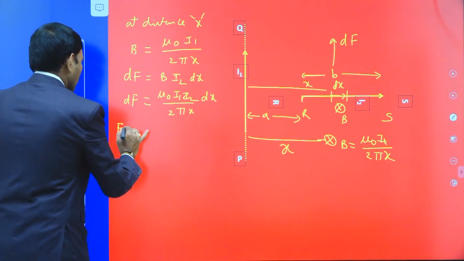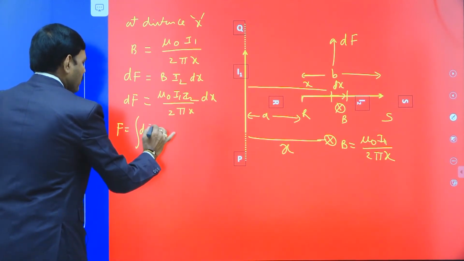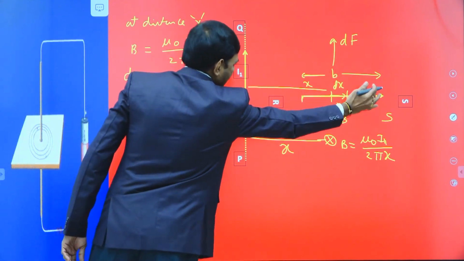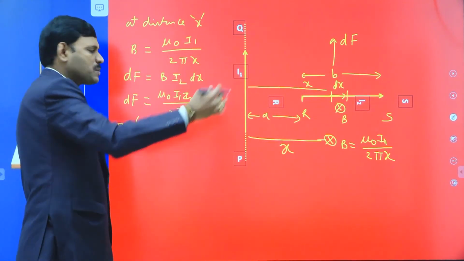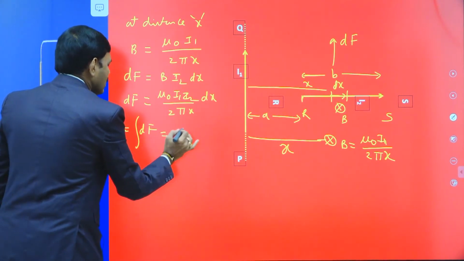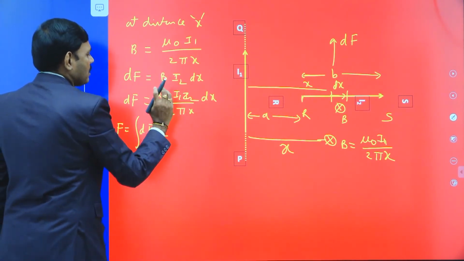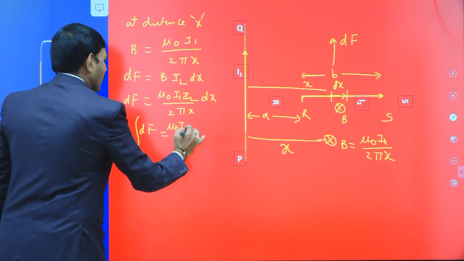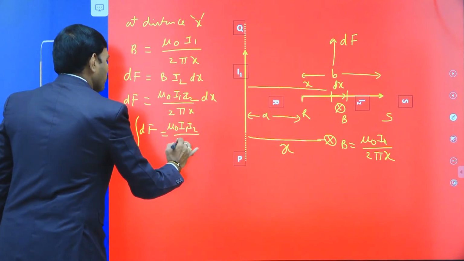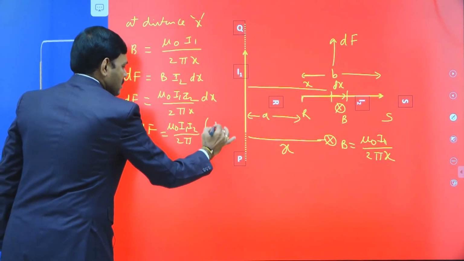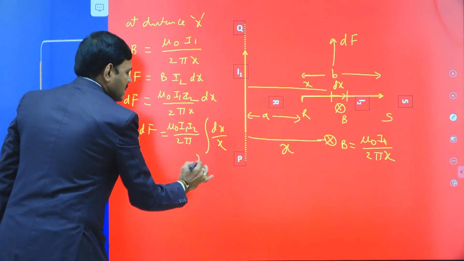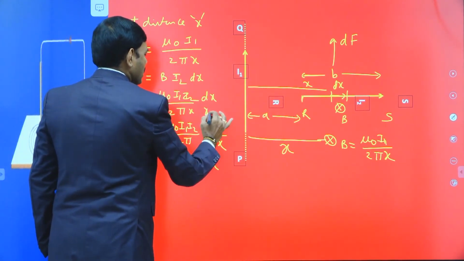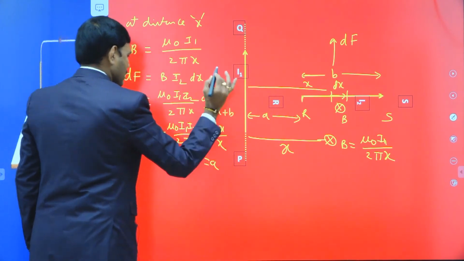Then the total force is equal to the integral of dF between limits A to A plus B. The first end is at A, the second end is at A plus B, because the wire length is B. Then in this integration, we keep the constants outside: mu naught, I1, I2 are constants, by 2 pi, into the integral of dx by x, where x is the position, from the first end at A to the second end at A plus B.